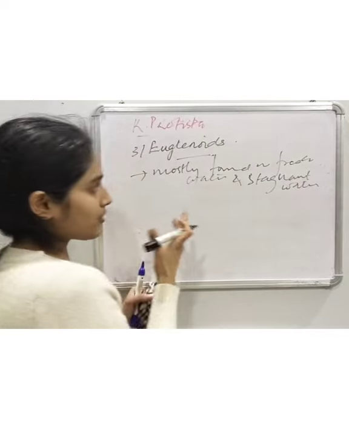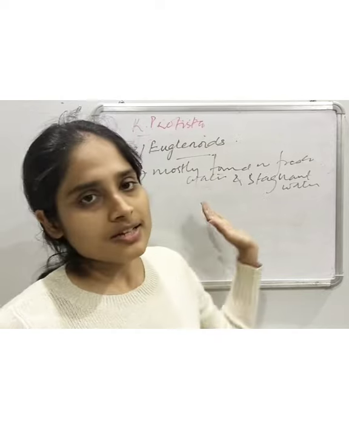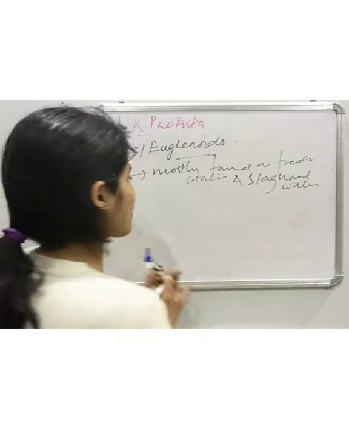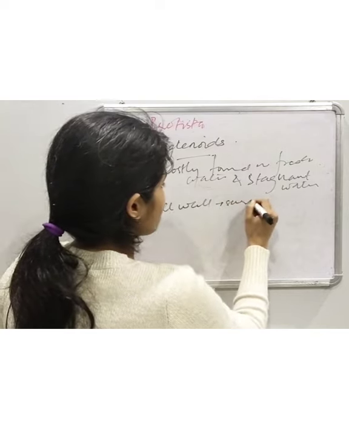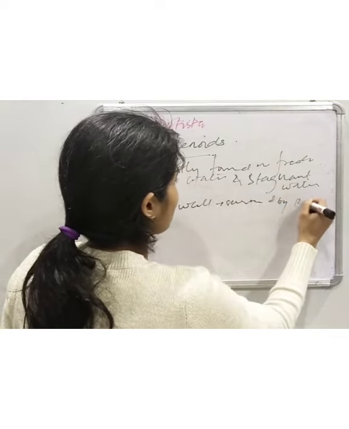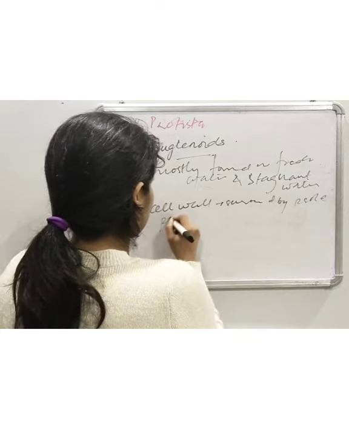So they are freshwater organisms which are found in stagnant water. Then their cell wall is surrounded by a protein layer called pellicle.